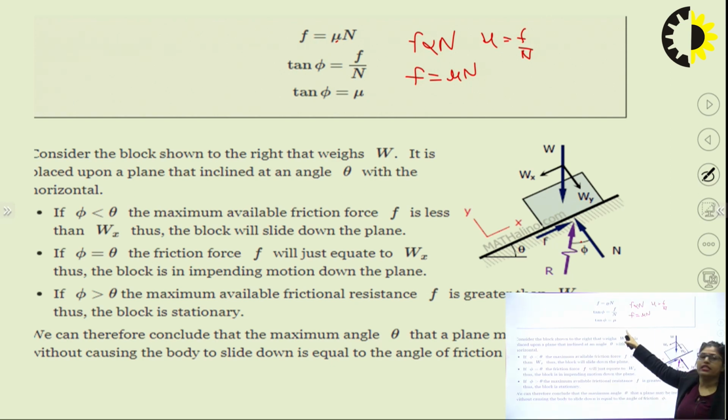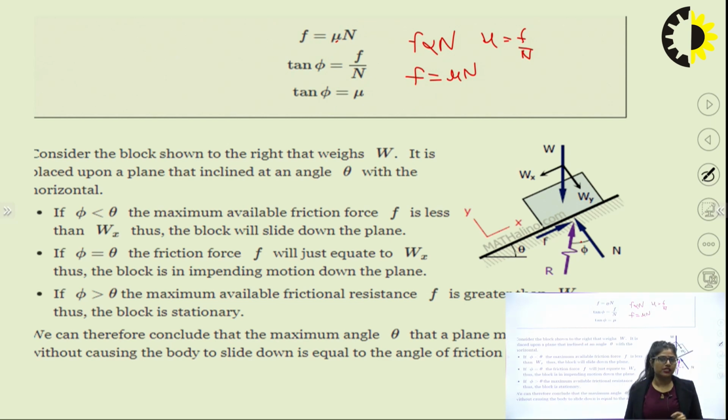Okay, so we can easily find out the value of phi. This value is also given in our question, the inclination of this particular surface should be given. So if phi is less than theta, the maximum available friction force is less than Wx. Of course, if the friction angle is less, the frictional force is less; if the friction angle is higher, the friction force is higher. So if phi is less than theta, the maximum limiting friction force F is less than Wx. Thus the block will slide down.